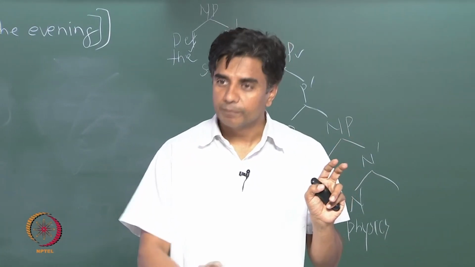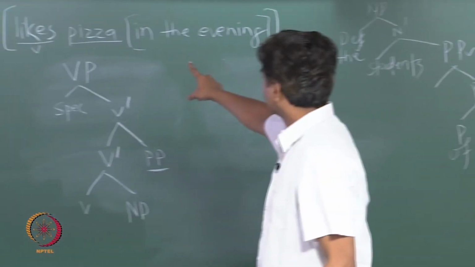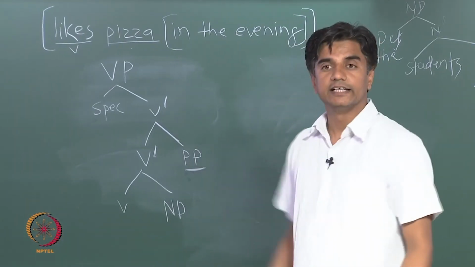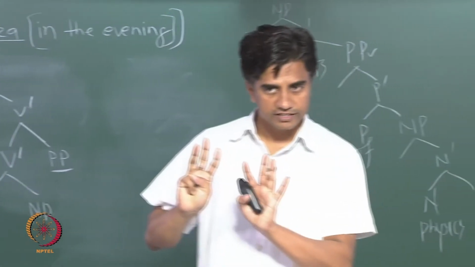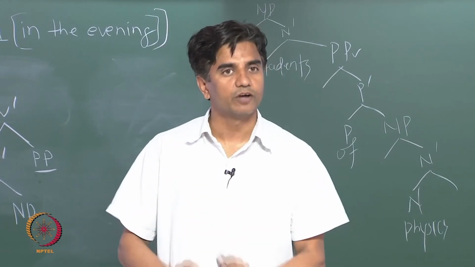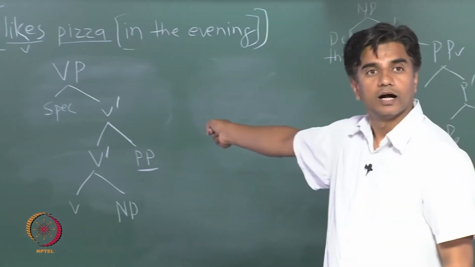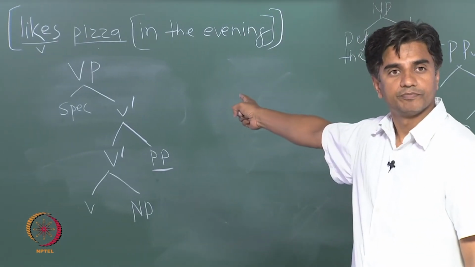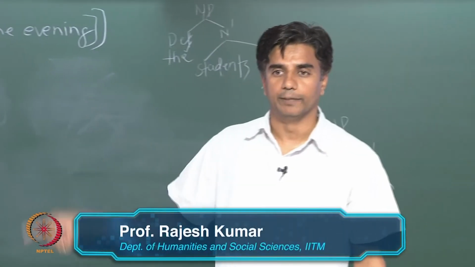Okay? So please think about these 4 phrases, like you have seen what I said about likes pizza in the evening. Next time we are going to discuss 2 things. We are going to discuss the distinction between complement and adjunct, and then we are going to see further up how we combine the subject and the VP to get a sentence, what we called IP.